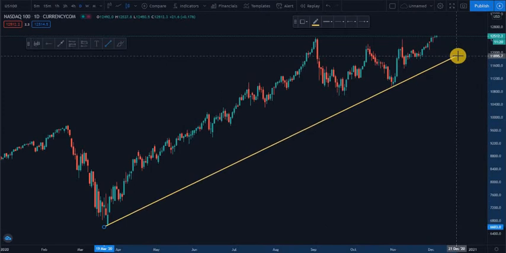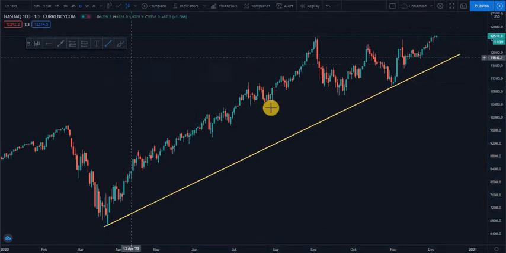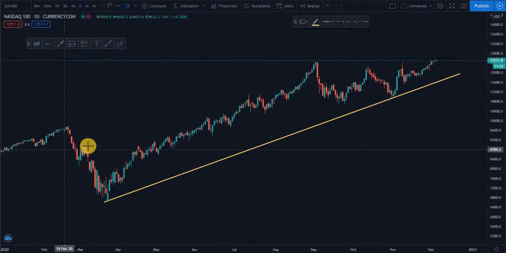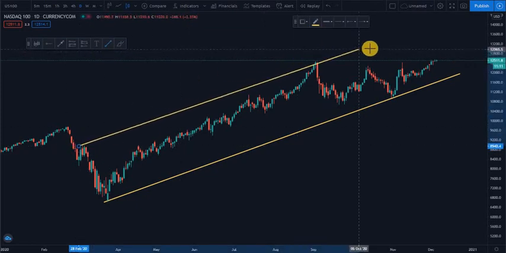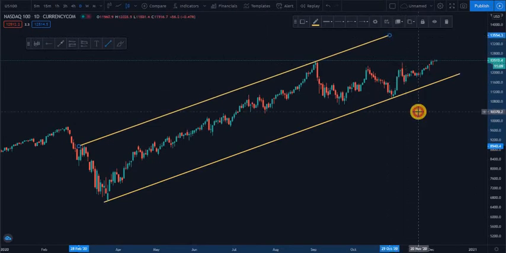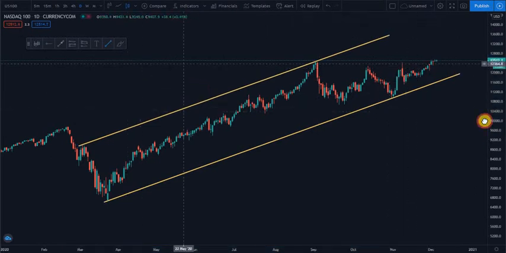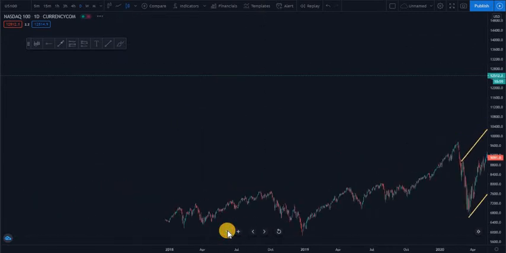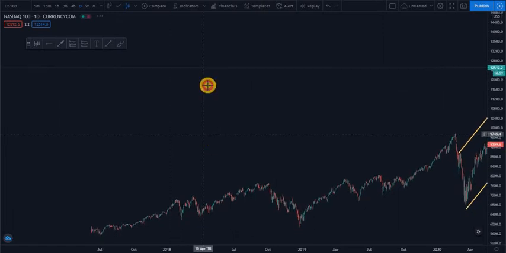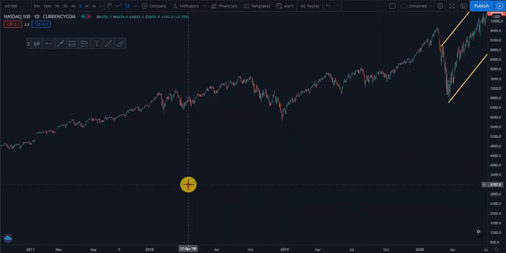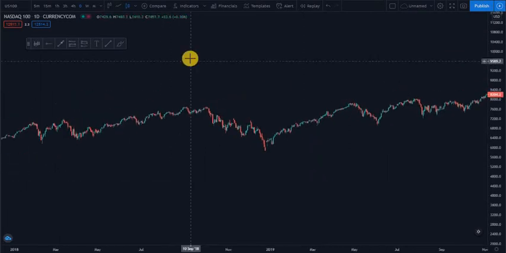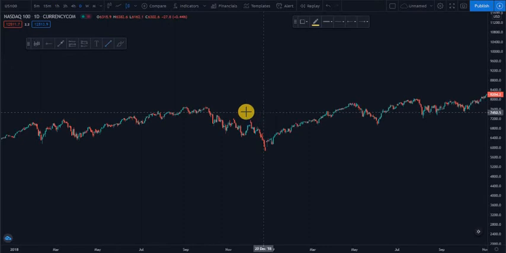We obviously all know that Nasdaq has been shooting straight up ever since. It won't be anything new to you. You understand? So let us go back to the historical data. I just want us to have a little bit of reference on the previous movement of Nasdaq. Let's have a look at what we have been having on Nasdaq.